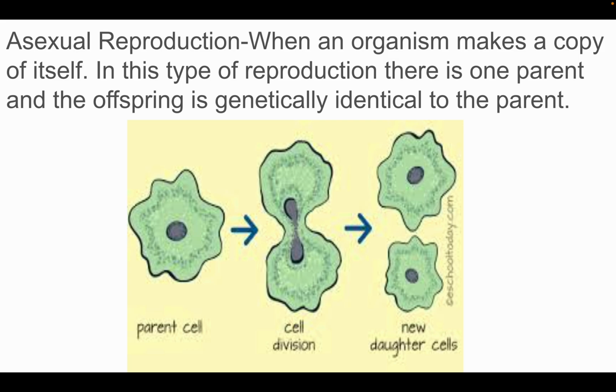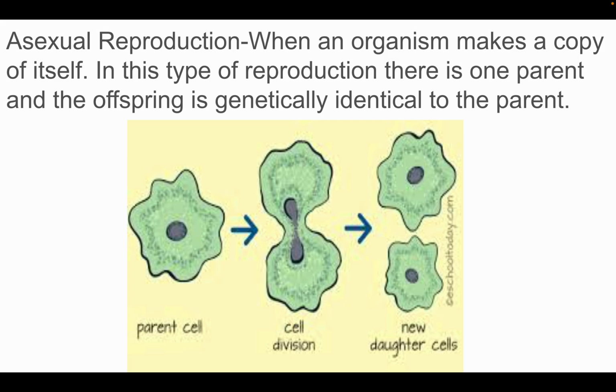Now, asexual reproduction is much more likely to happen with simple organisms. And in asexual reproduction, you only have one parent cell, and that parent cell just makes a copy of itself to make two new daughter cells.